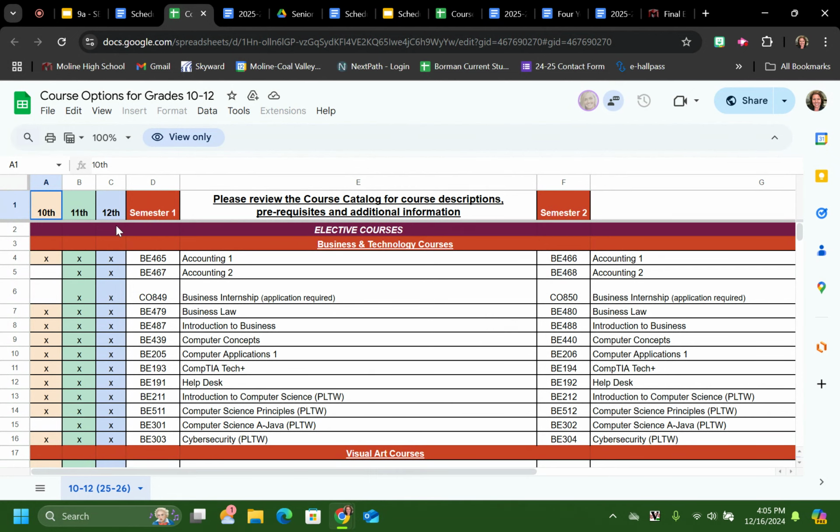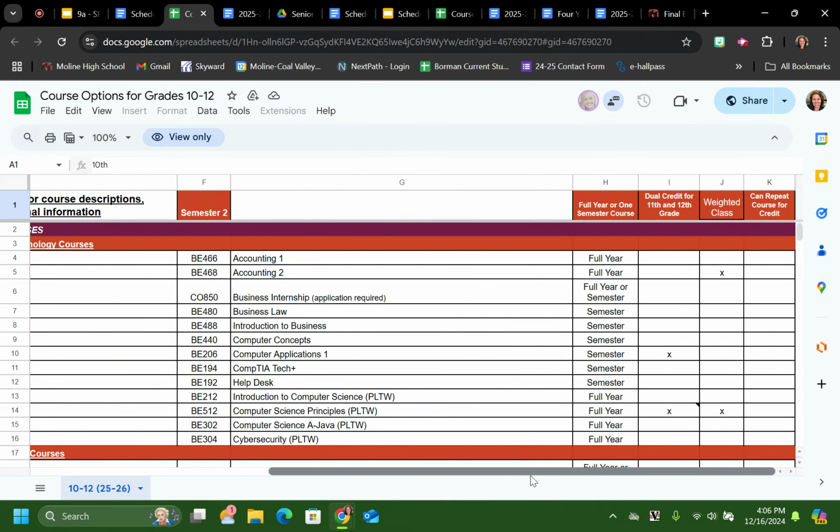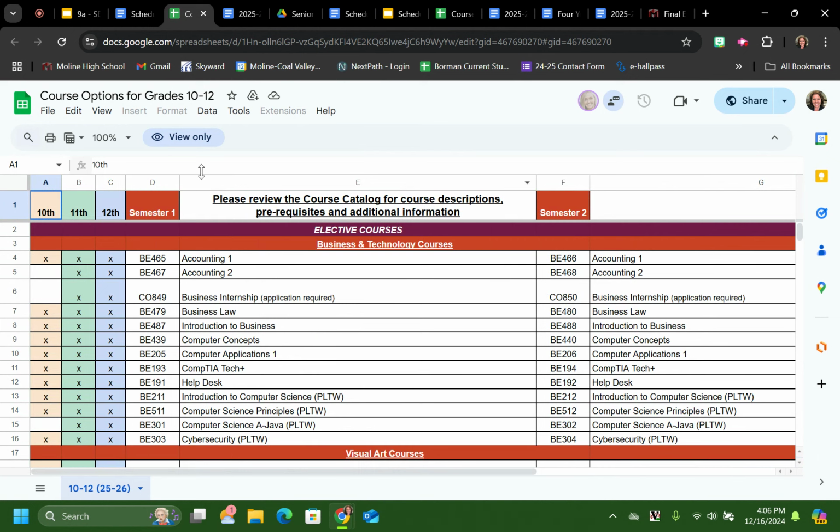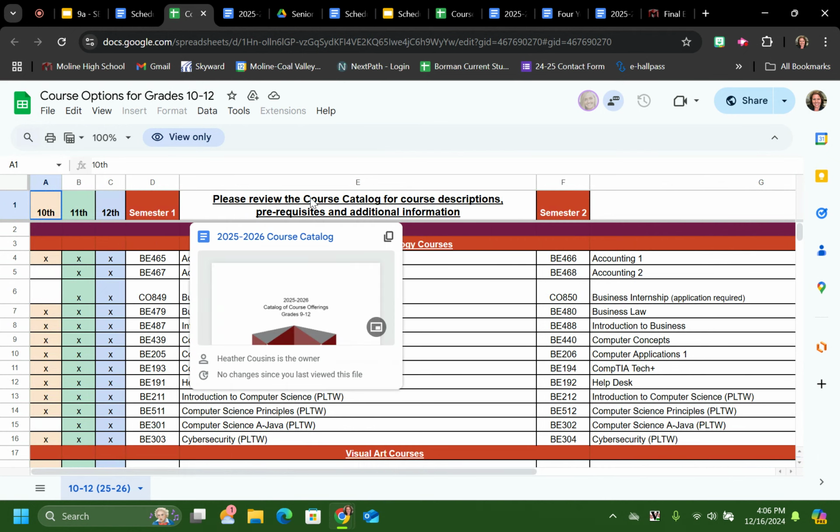You definitely can take it because it's accounting 1 and you are a 12th grader, you are allowed to take it. If you scroll this way, it tells you how long the course is, full year, and gives you some other information over there. If you want to learn more about accounting, you then go to the course catalog, go into the business education department.